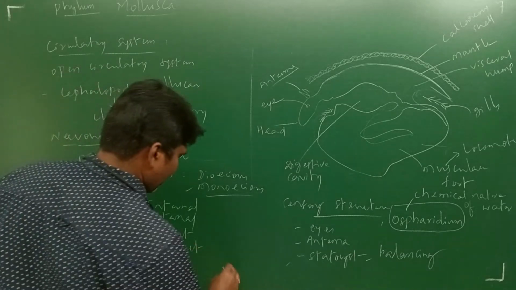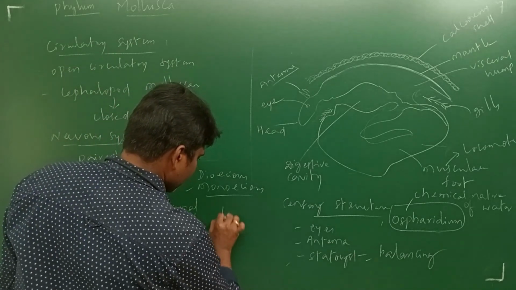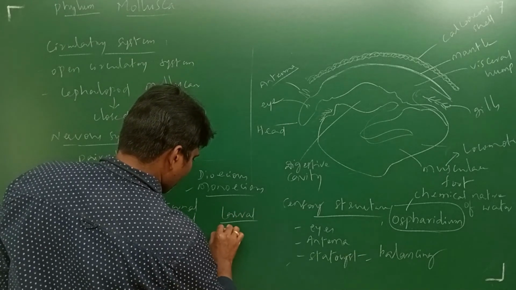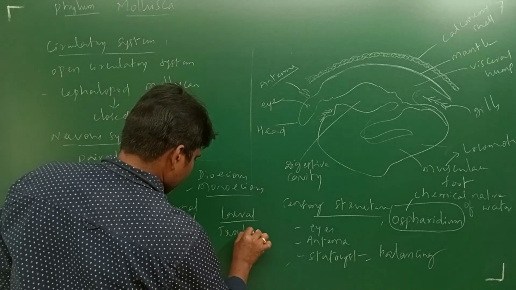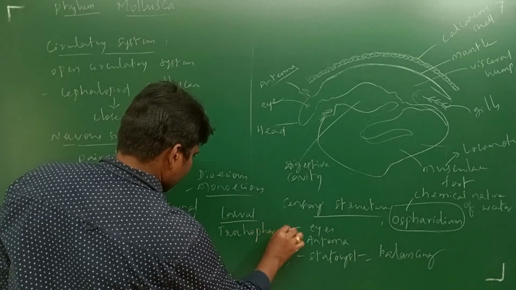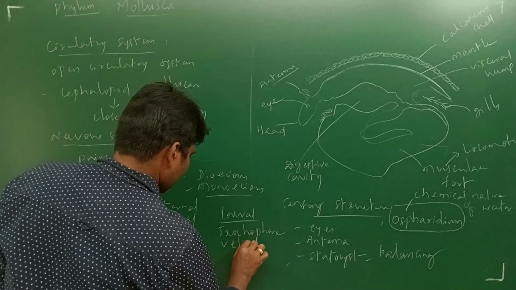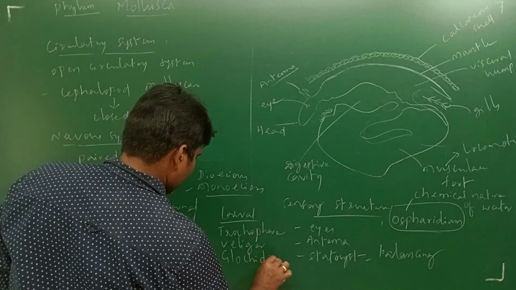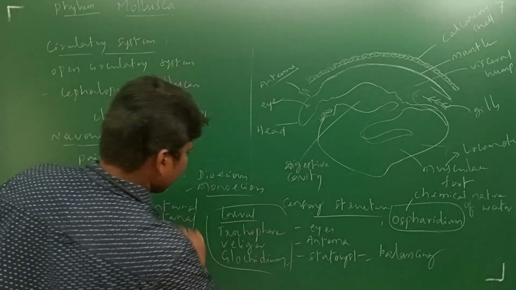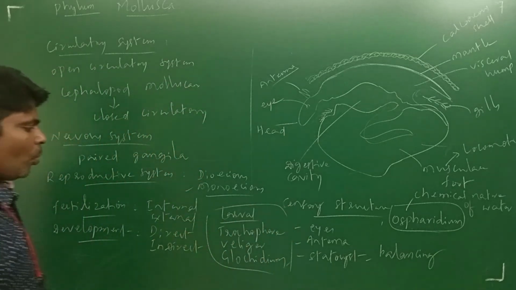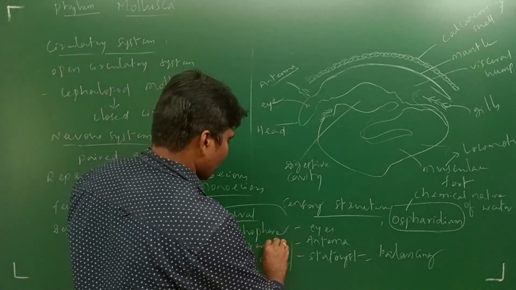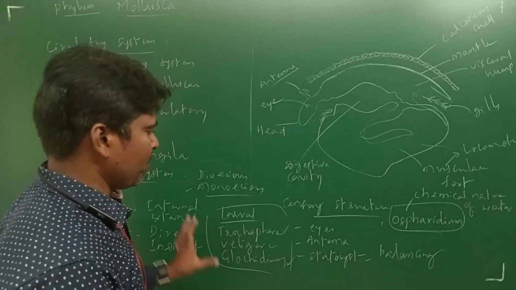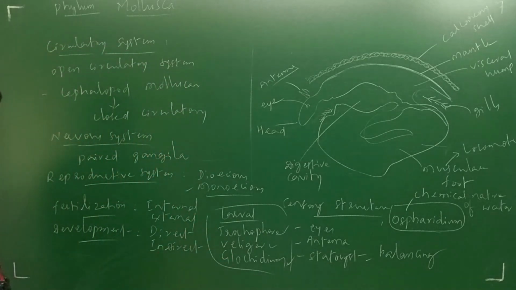If you observe indirect development, the larval forms are the Trochophore larva, Veliger larva, and Glochidium larva. These are the larval forms present in Mollusca.